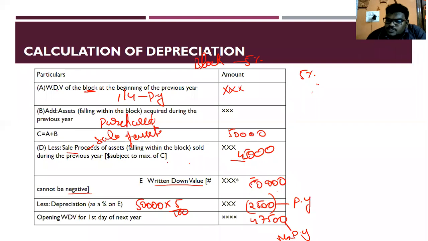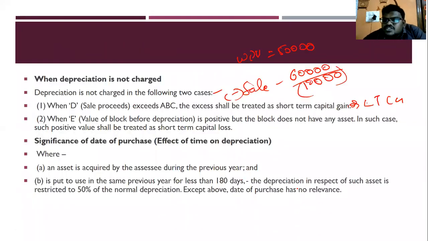I'm getting a positive balance, but I don't have that asset with me. Correct. So when the asset is not there, how can you calculate depreciation for that? Such kind of losses you can treat as short-term capital losses or long-term capital losses. Am I clear?